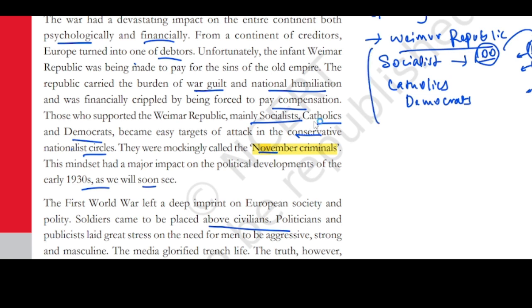The Weimar Republic is being run by socialists, Catholics, and Democrats who want democracy and are working on socialism, all these things. Before, only a monarch was there. Now, these Democrats, socialists, and Catholics are also not able to give back the rights for the German people, which had been lost in the Treaty of Versailles. So they are being criticized for not upholding the dignity of German people.